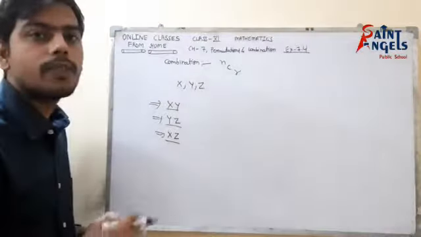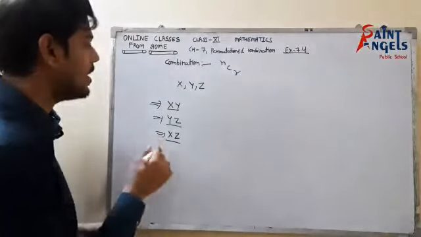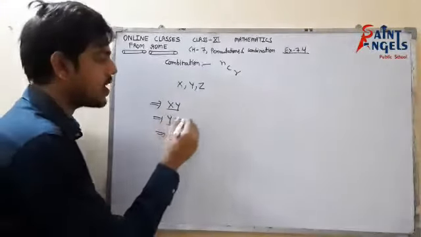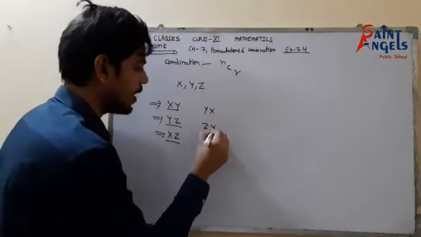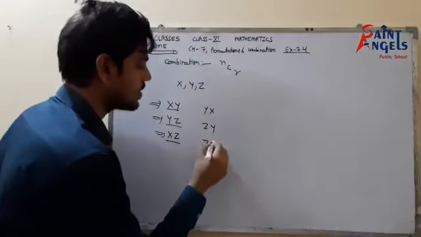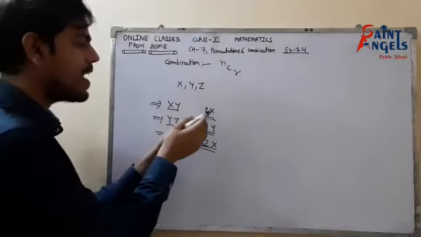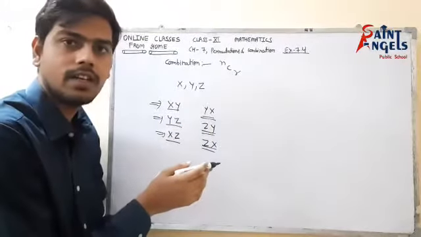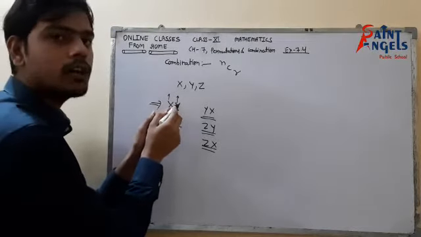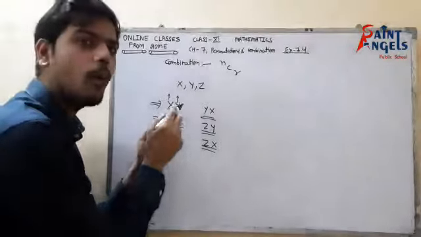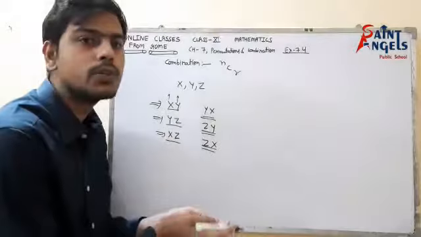Now this is selection only, but let's see if arrangement is possible. If I say no, I won't choose team XY, I will choose team YX, or ZY, or ZX. Does it make any sense that XY and YX are different? Like here the student is Kamal, here is Mohit. If I say Kamal and Mohit are in my team, or Mohit and Kamal are in my team, is there any difference? Basically, I have Mohit and Kamal in my team. So there is no difference.